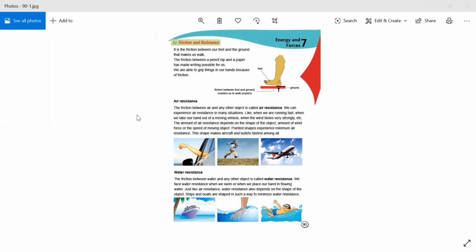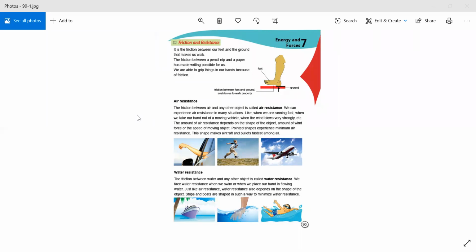For example, when there is a parachute, it is an object, so the friction between air and parachute is called air resistance. When any force is applied between air and parachute, it is called air resistance. So friction between air and any other object is called air resistance.